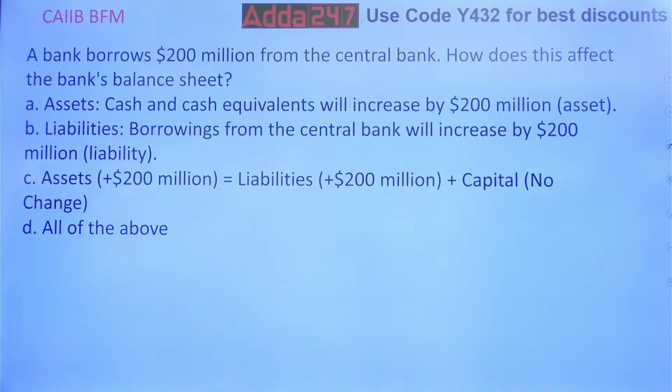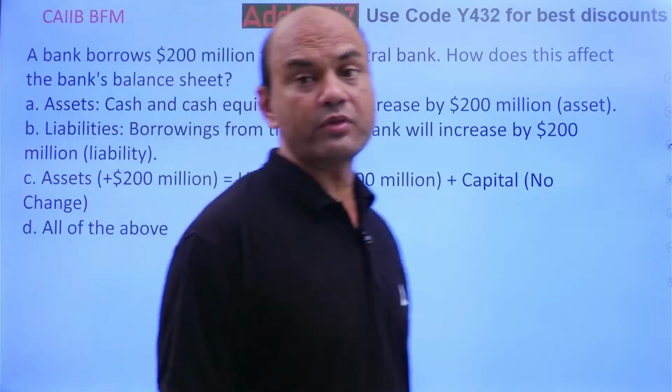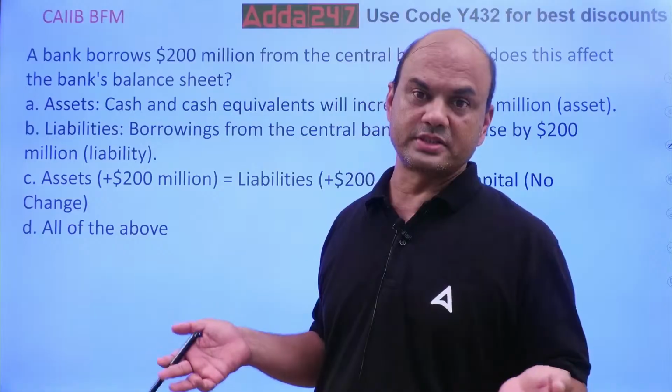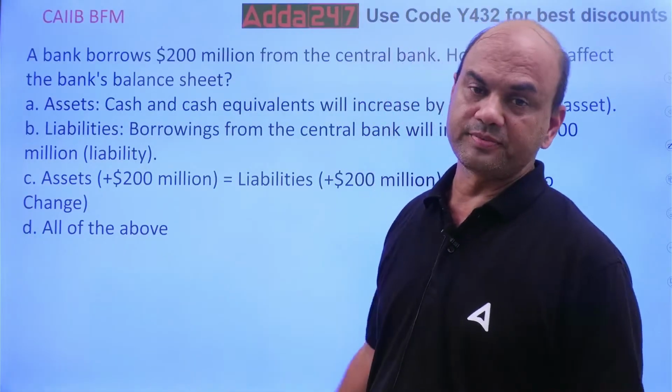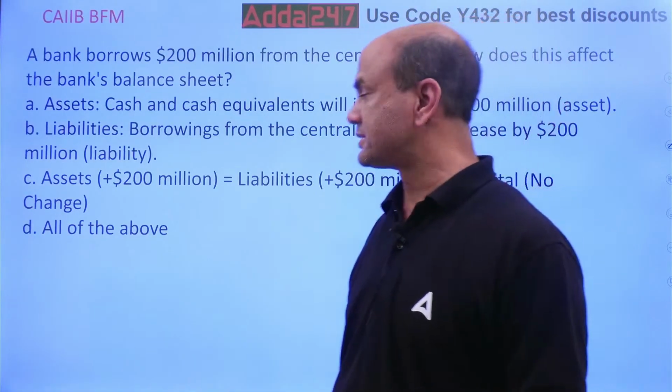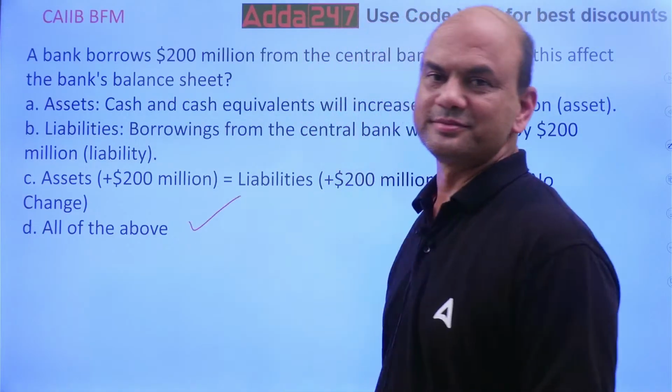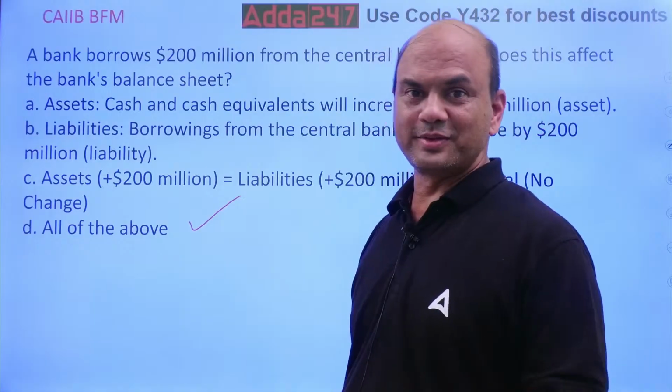And all of the above. What is the right answer over here? Many of you might have got afraid up till now of all of these, because in two questions, it was not all of these. But in this case, the answer is all of these. The answer is all of these. Why?